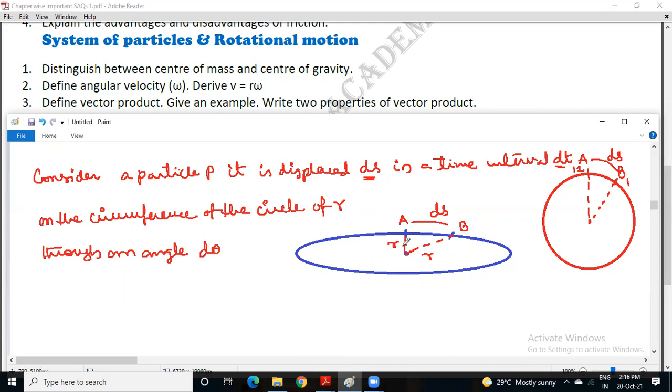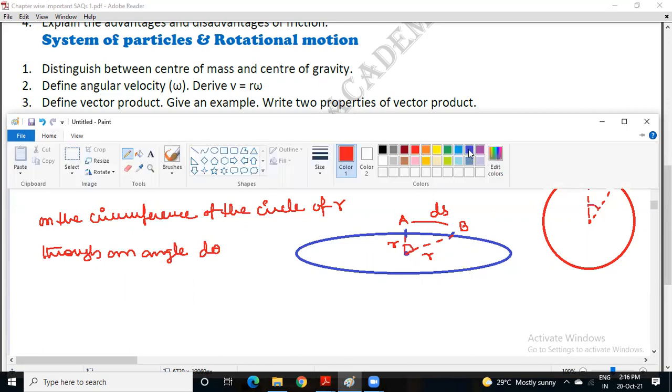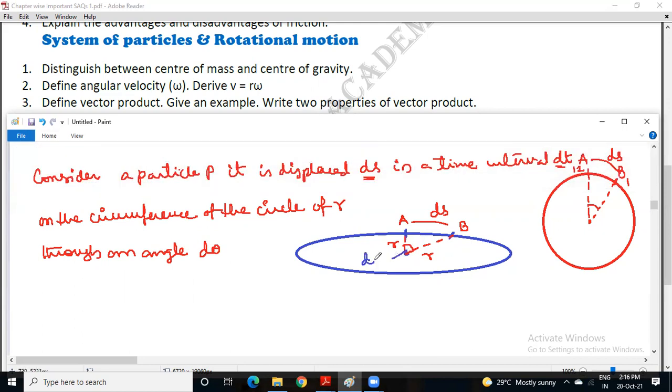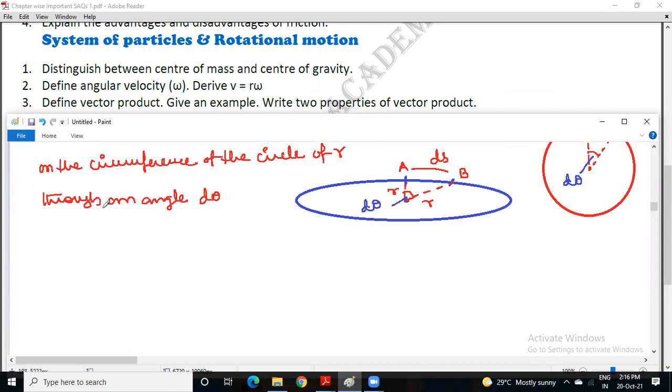You can mark d theta here, so both ways you can understand. Here the angle is d theta, described at the center of the circle. So d theta is equal to arc by radius.